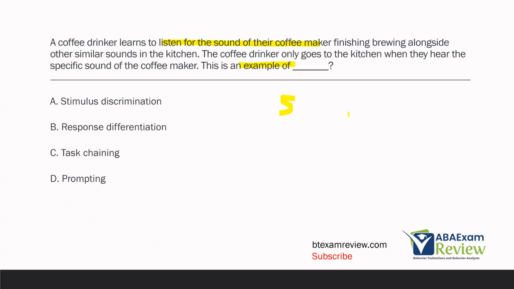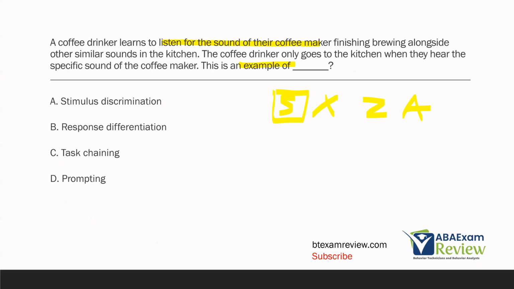Let's say we have our sound of the coffee maker and it's brewing. We have these other similar sounds. Let's just say we have sound X, sound Z, and sound A. The coffee drinker is only going to the kitchen when they hear S, because that's when the coffee is ready.